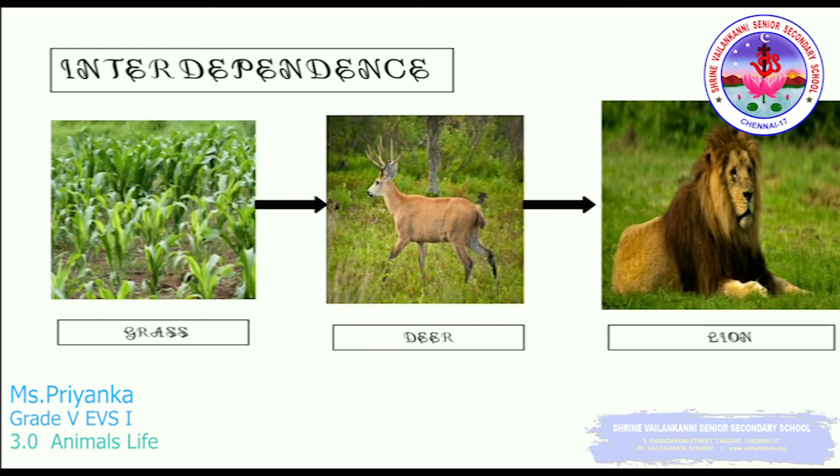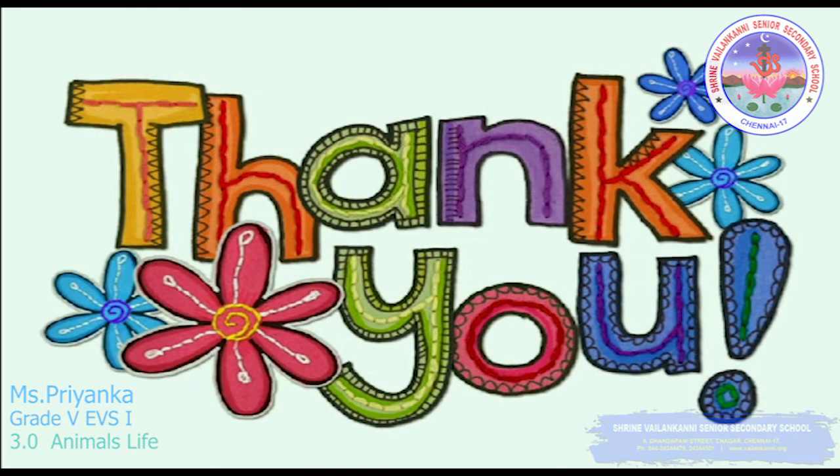So what happens if the lion is not there? All the deer will live. If all the deer live, what will happen? All the deer will be eating all the grass that is present in that area. So if all the deer start to eat, there won't be any grass for the deer to eat, so automatically the deer will die. So all these are dependent on each other. This is a very unique thing about nature. All human beings and every animal, everything, is interconnected, and everything is dependent on each other. Okay, thank you.